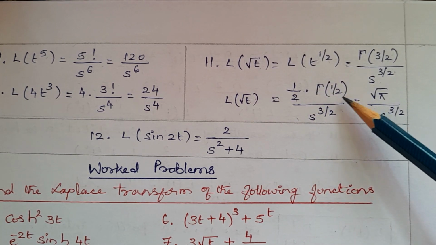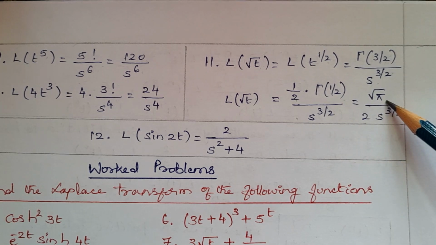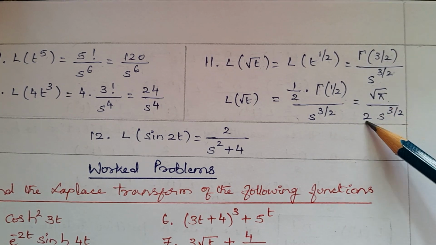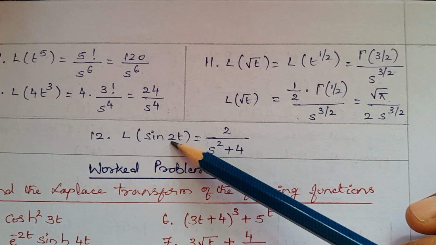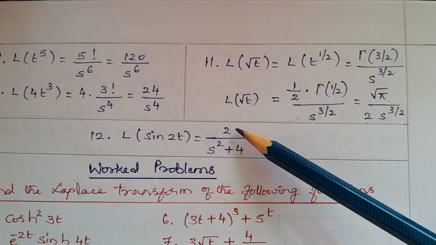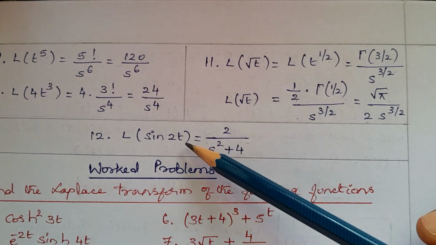Gamma of 1/2 is root pi. So root pi divided by 2s power of 3/2. Next, Laplace transform of sin 2t equal to 2 divided by s square plus 2 square, which is 4.